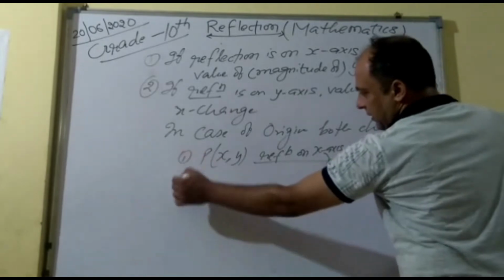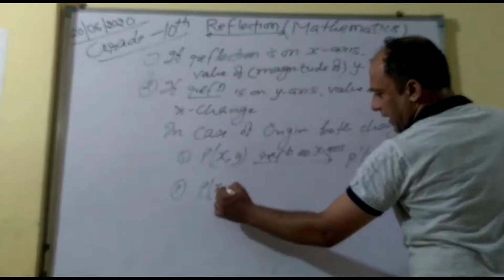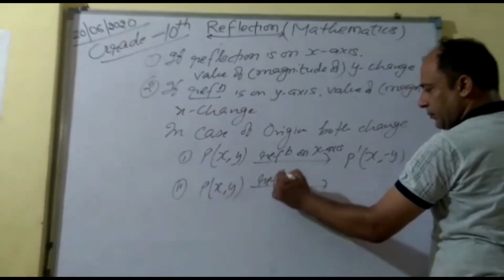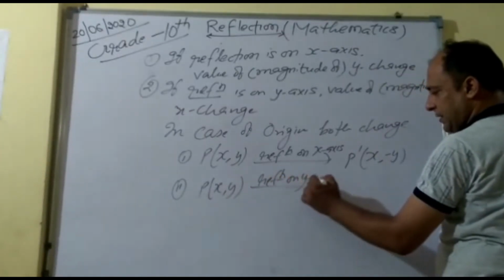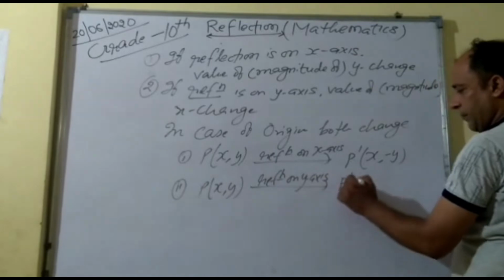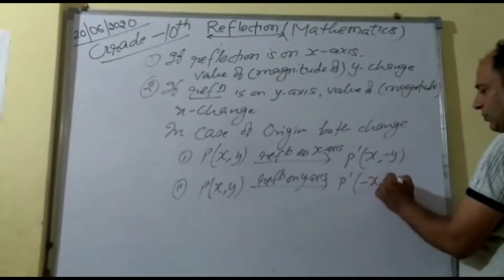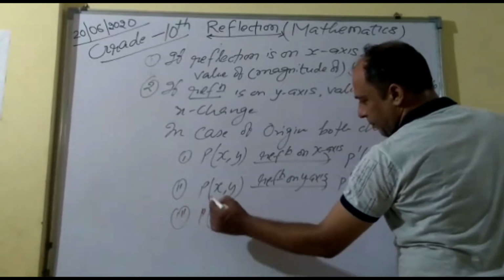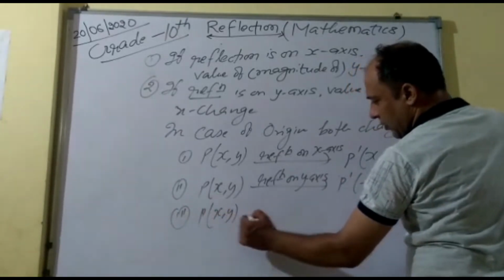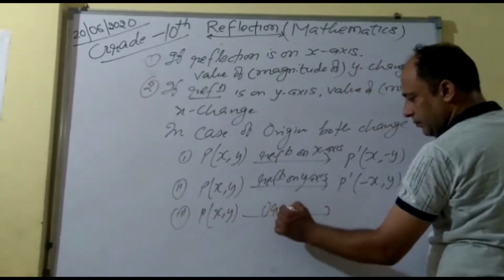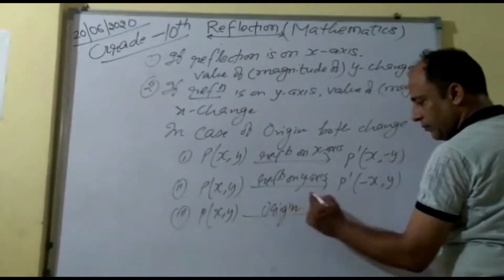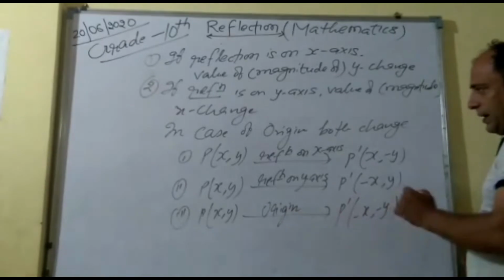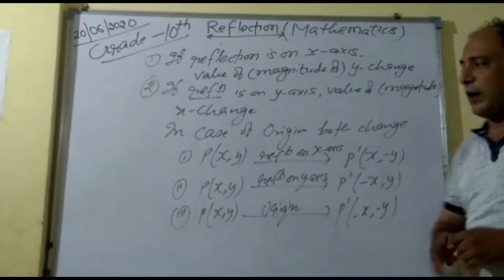Again, first point, second point, P(X, Y), reflection on the y-axis, it will become P dash (minus X, Y). If I say P(X, Y), origin, then it will become (minus X, minus Y). These are the points that you have to keep in your mind.